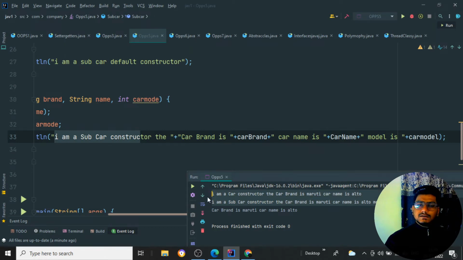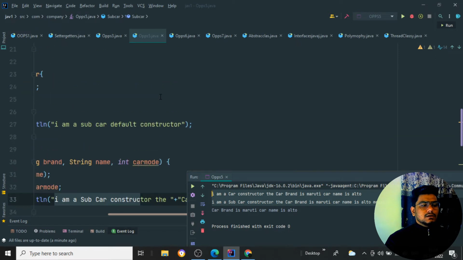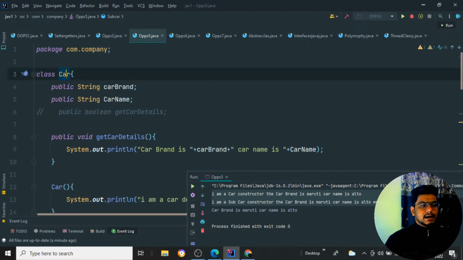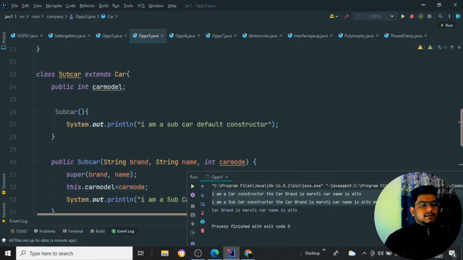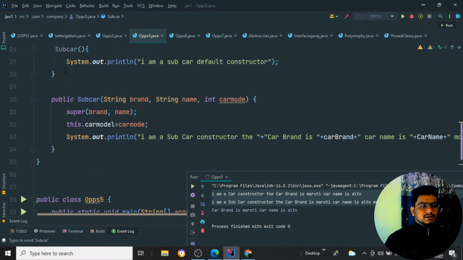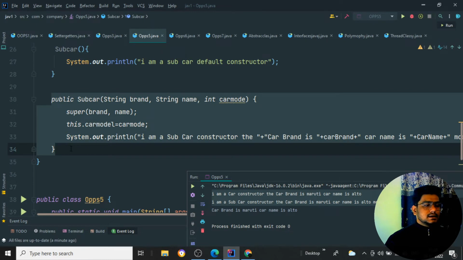So once after calling the constructors, first it is going to call what? First it is going to call the parent constructor, that is nothing but Car, where it has been provided the two values. Then it is going to call the subcar constructor. This is the constructor of the subcar it is going to call.